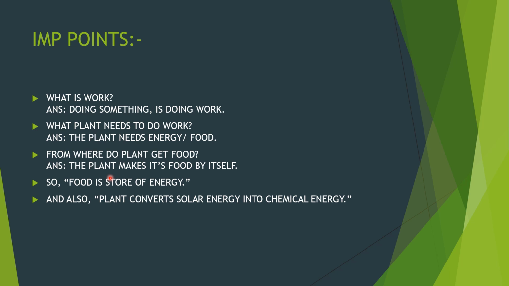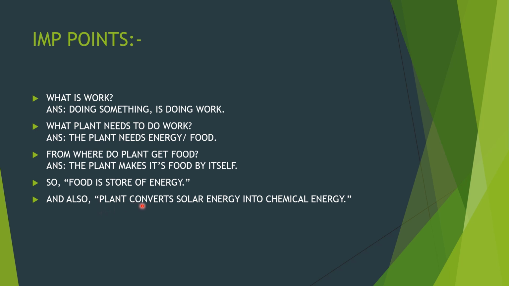This has been explained in my previous video of biology. If you haven't seen that video, visit my channel. You can see it in the previous Unit 1 video. The process of making food for itself by the plant is known as photosynthesis.